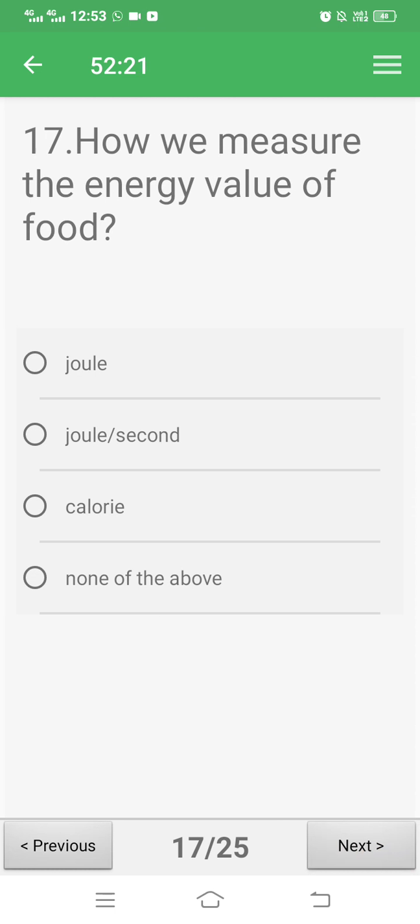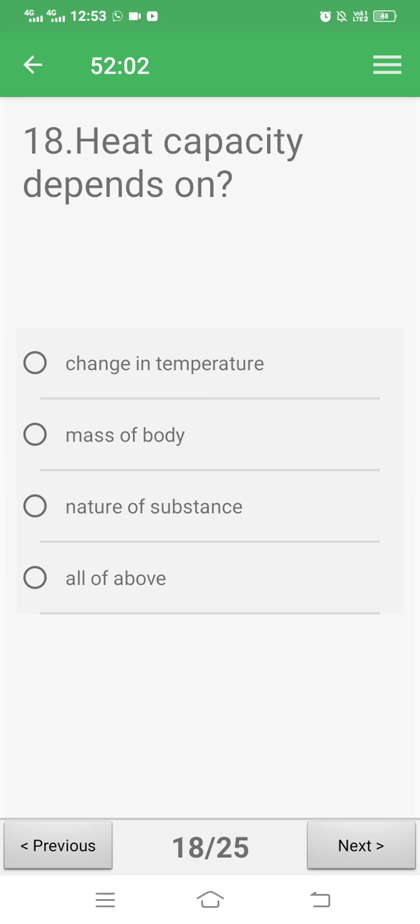How do we measure the energy value of food? In joule per second, or calorie, or none of the above. Here, correct answer is C, that is calorie. Heat capacity depends upon change in temperature, mass of body, nature of substance, all of above. Question 80, correct answer is D, all of above.